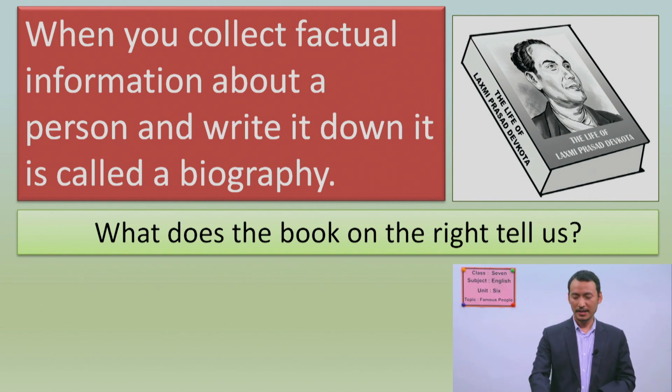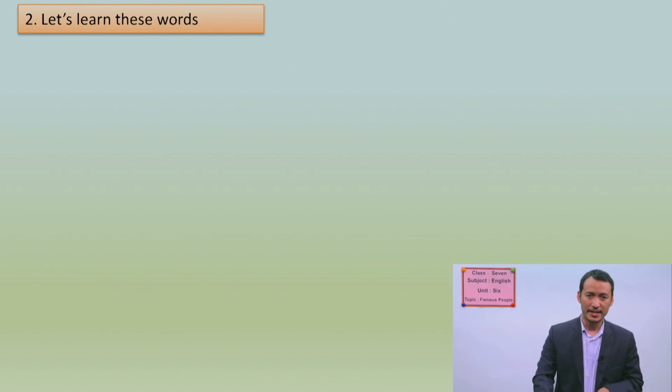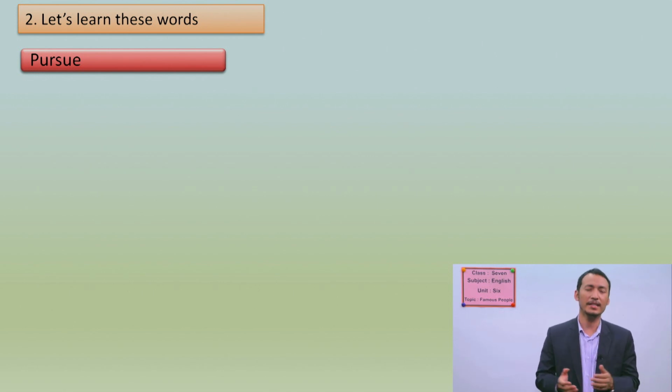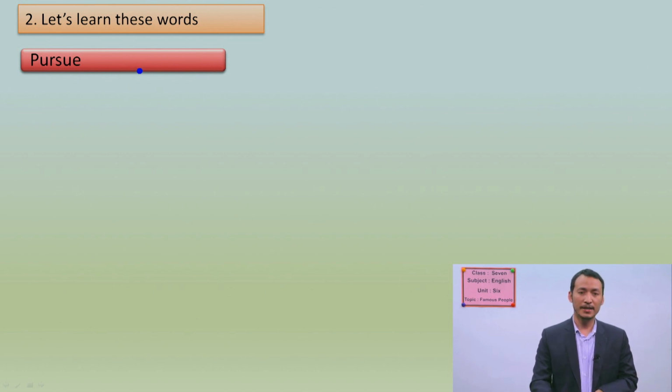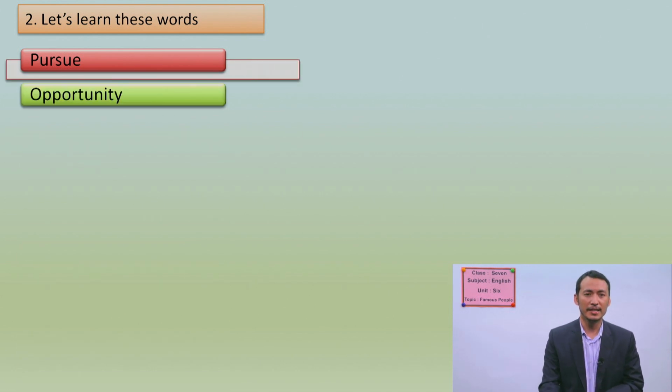Okay students, now we will move to another exercise at the beginning of your text. Okay, reading text. Now we have a list of words to know before we start the reading text. All right students, now let me introduce these words so that you can find it easier to read the whole text. Let me read it to you and explain their meaning. The first one is pursue, and I'll later give its meaning. Let me first show the list of words that we are going to see.